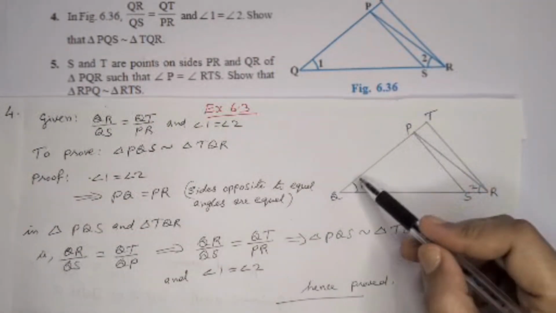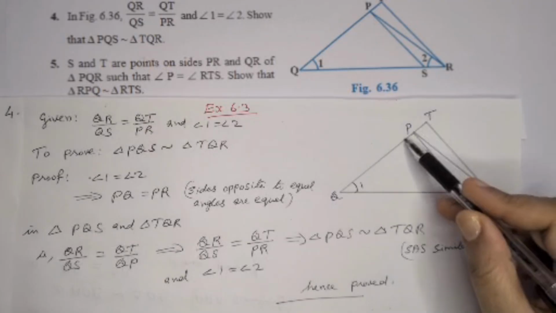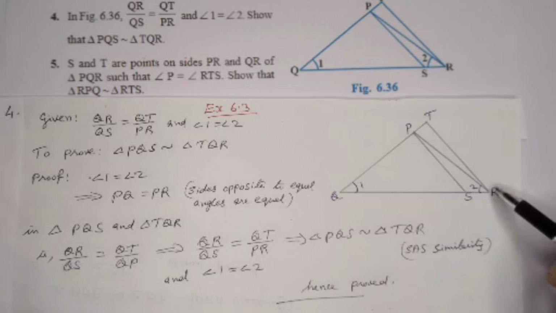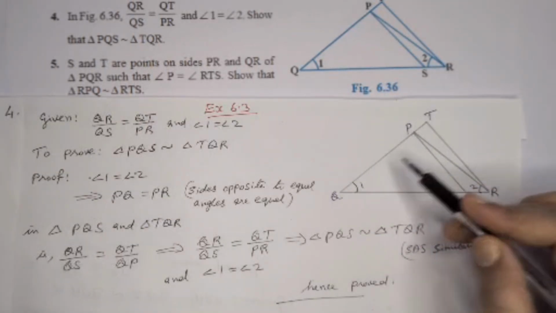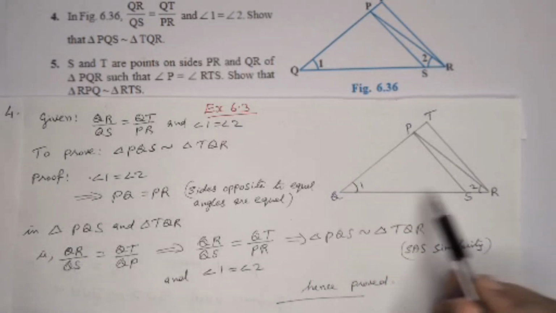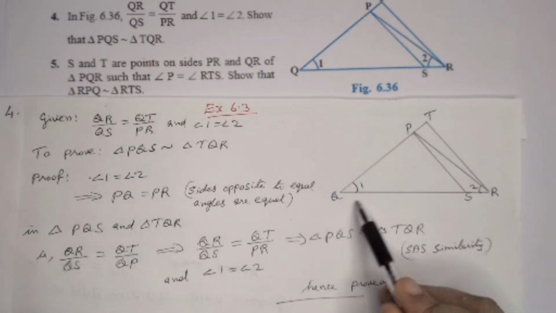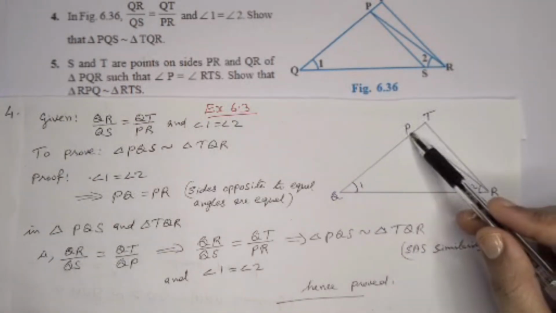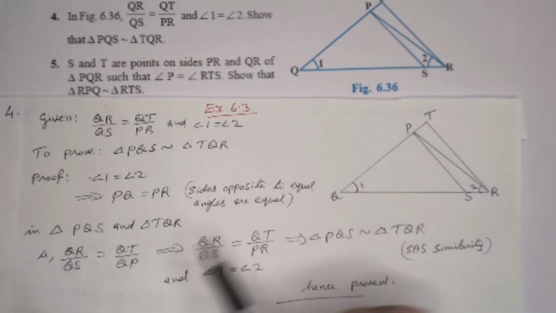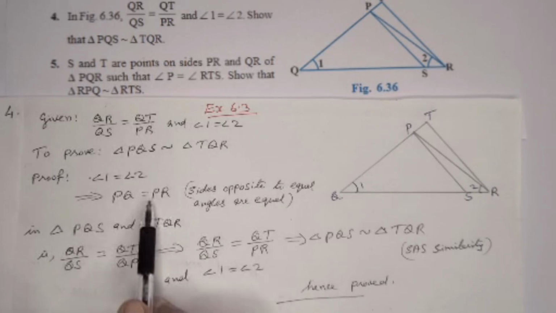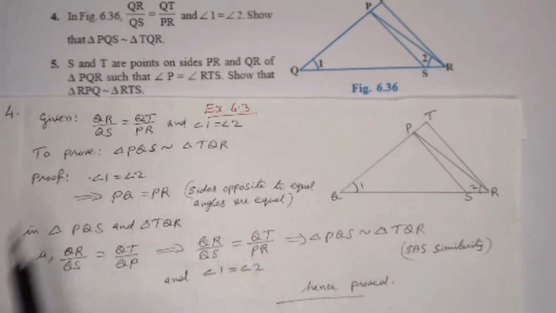Here when we are considering the triangle PQS, the smaller one, and the bigger one, TQR, and comparing these two triangles, first we can see QR, bigger one's side, by the smaller one's corresponding side QS. QR by QS is equal to QT by QP. Bigger side by smaller one's corresponding side. But we know that PQ is equal to PR using angle 1 is equal to angle 2. So we are replacing QP as PR.